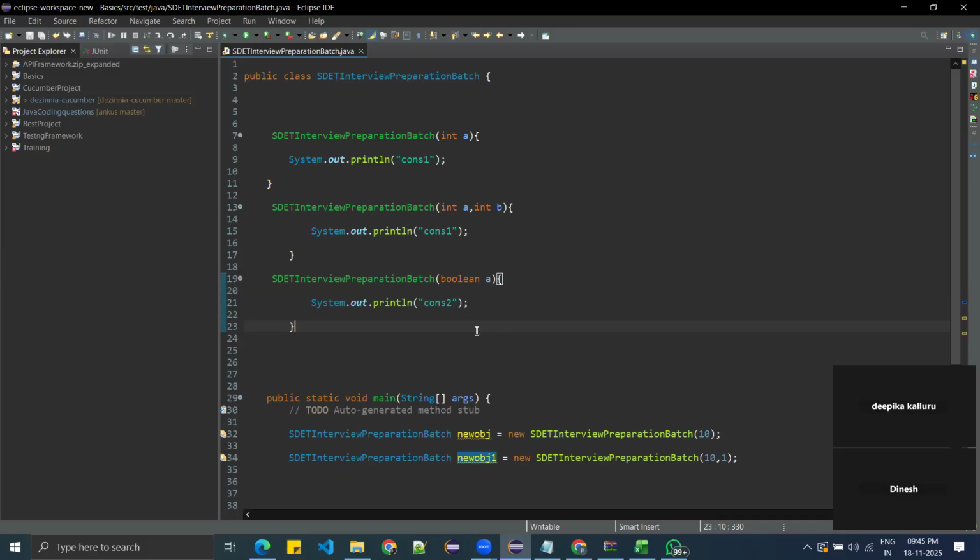Now, explain copy constructor. Yeah, we'll come to that. Now come to the next point. Can you call the constructor in the same class?